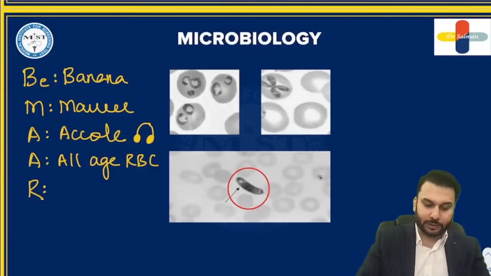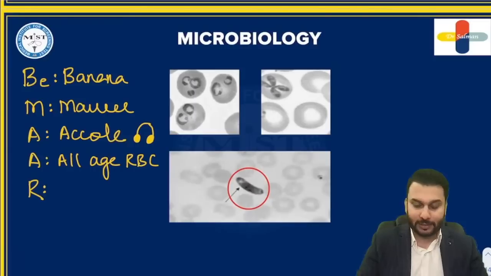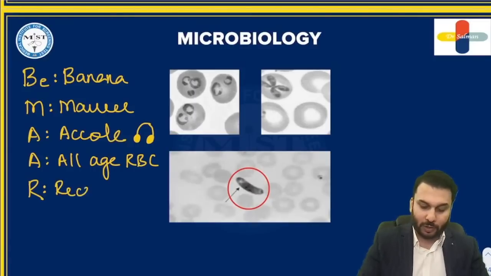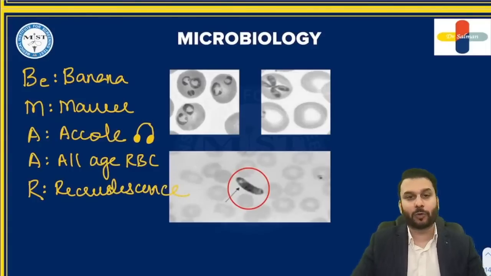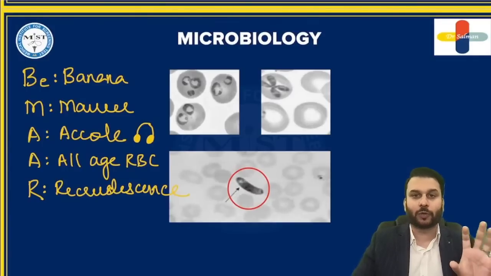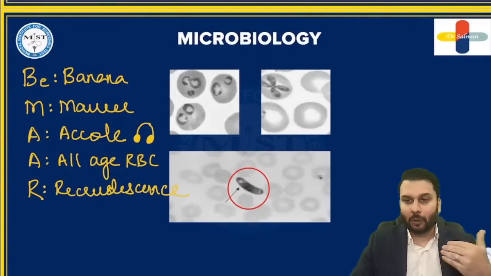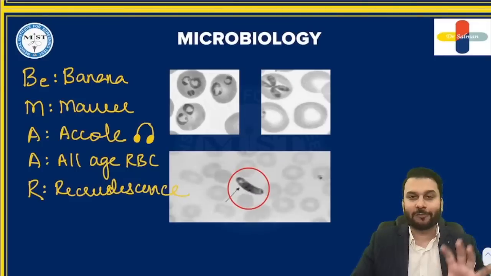Last word is this resistance to the drugs is seen by this, which is called recrudescence. Okay, recrudescence. This is the word over here, recrudescence. So that's it, guys. This is all that you all understand by this word called as the mnemonic. Now, how do you differentiate Vivax or falciparum by looking into the RBC?